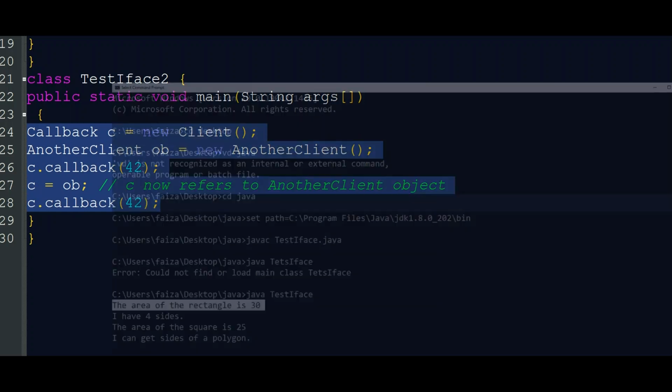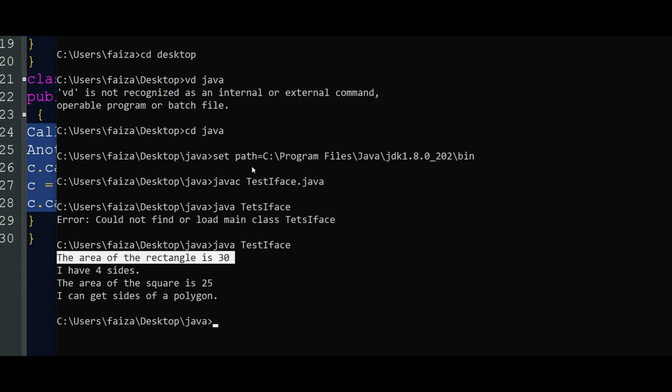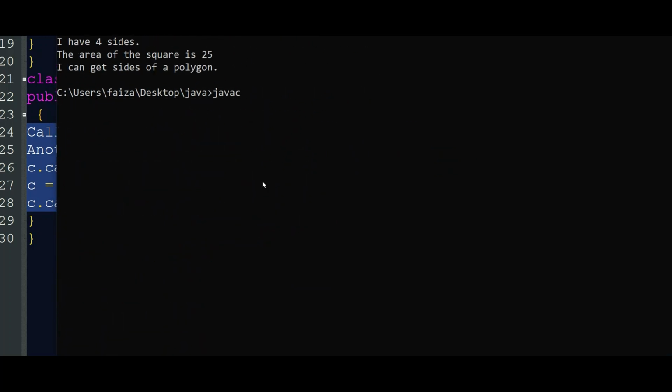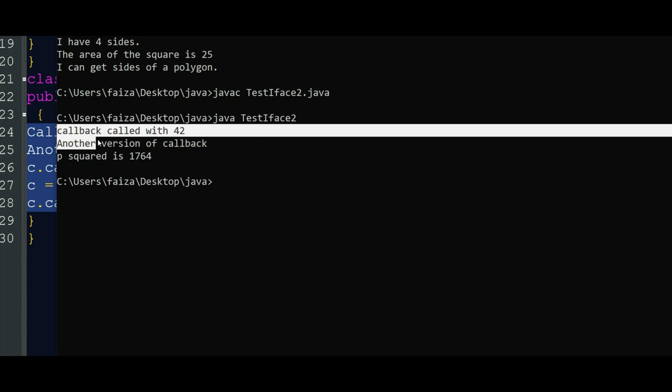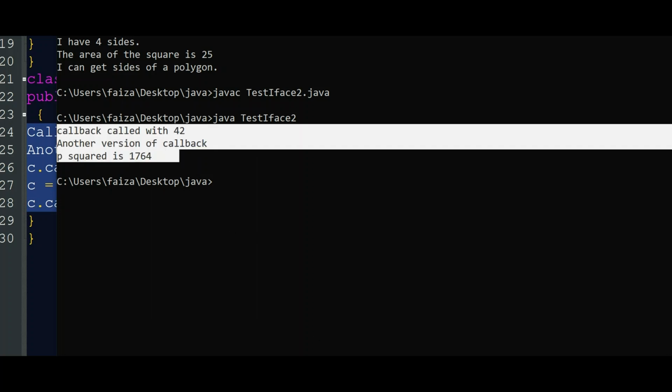Okay, so let's execute this file also. javac TestIface2. That is the main class, java TestIface2. First, this is the interface callback called for the first client class, and the other version of the callback is for the second class, AnotherClient, which prints p into p squared: 1764. So that is all about interfaces in Java.